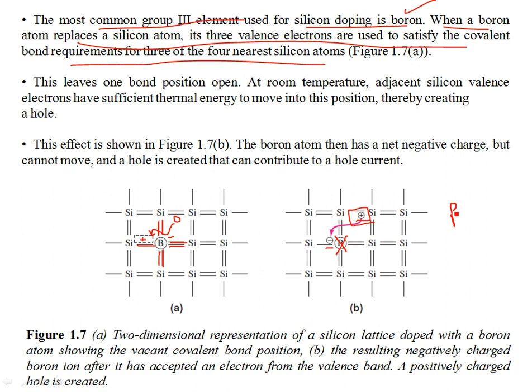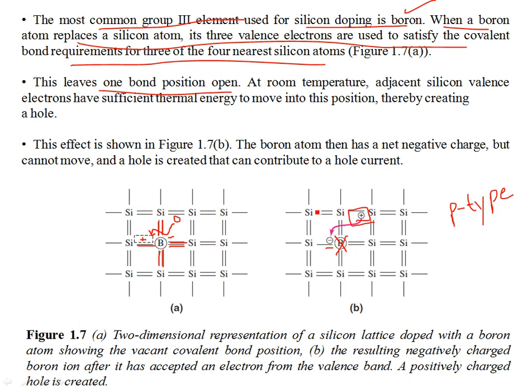So this is in fact a p-type semiconductor, in which the majority charge carriers are holes, which are contributing to the conduction of current. So this leaves one bond position open. You see, when boron is there, it has three covalent bonds with the nearest silicon